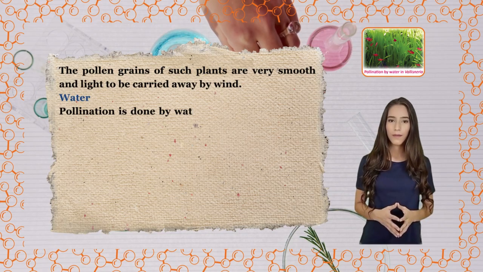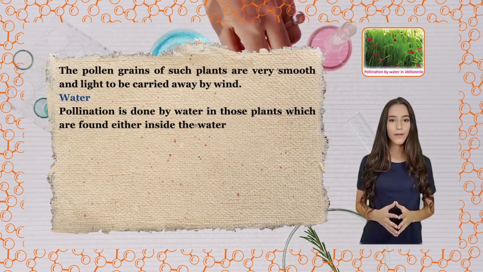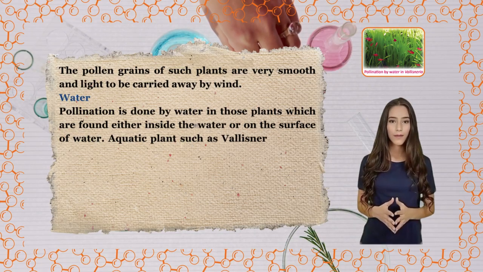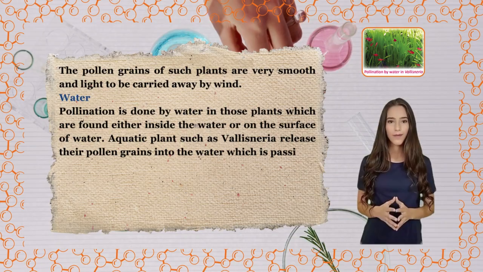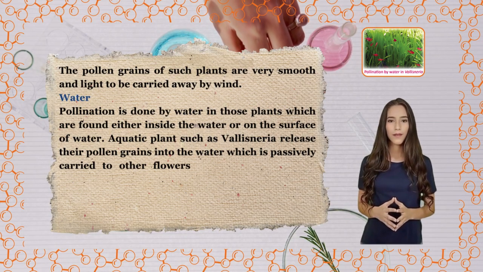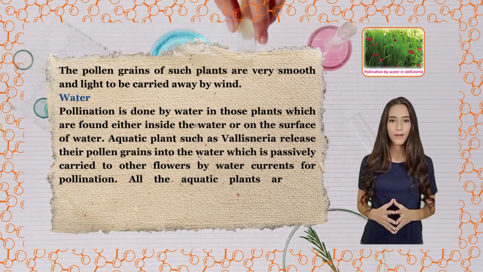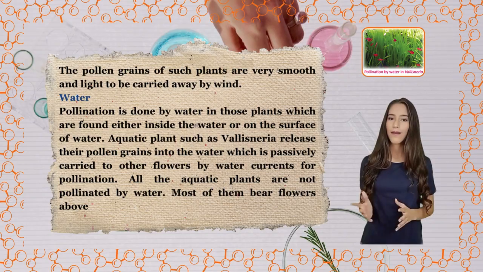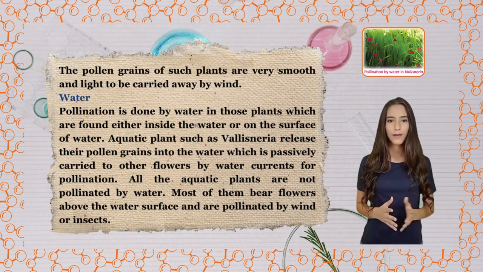Water. Pollination is done by water in those plants which are found either inside the water or on the surface of water. Aquatic plants such as Vallisneria release their pollen grains into the water, which is passively carried to other flowers by water currents for pollination. All the aquatic plants are not pollinated by water. Most of them bear flowers above the water surface and are pollinated by wind or insects.